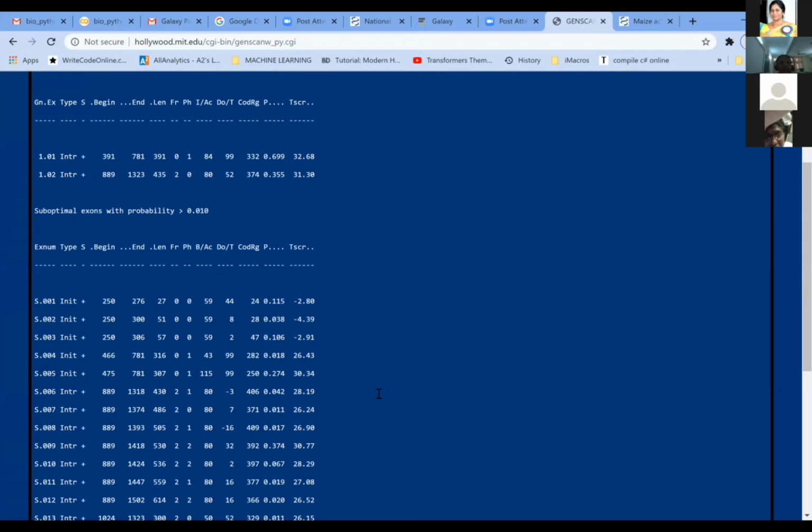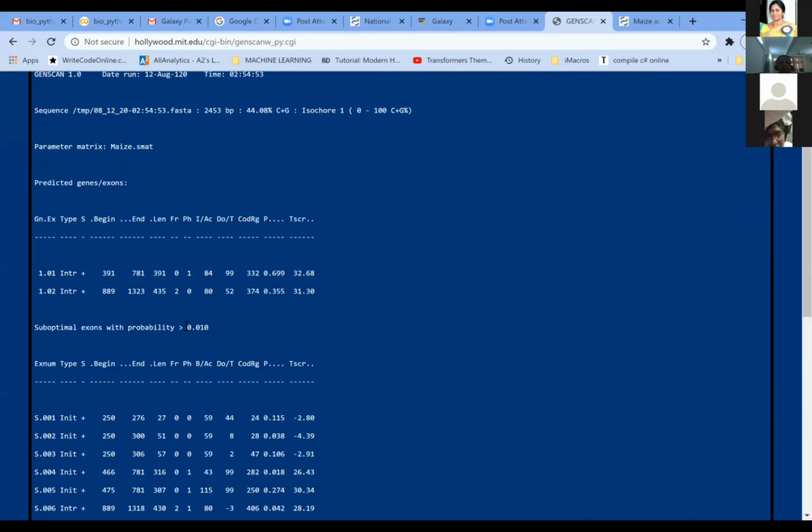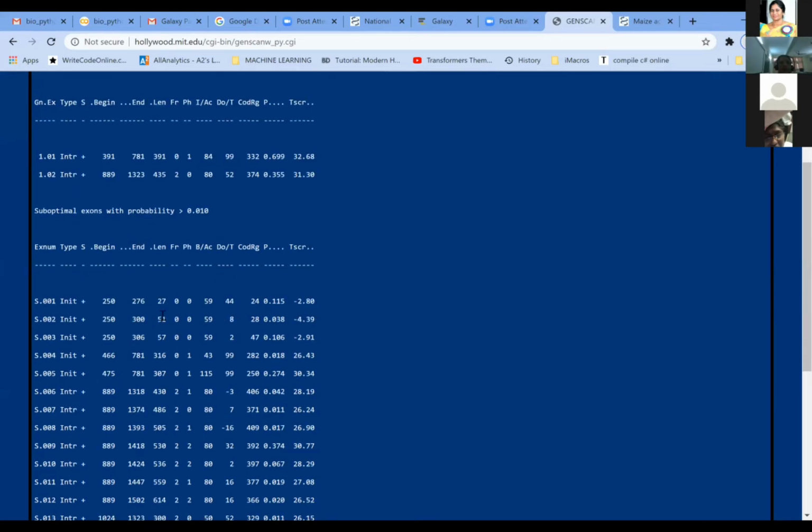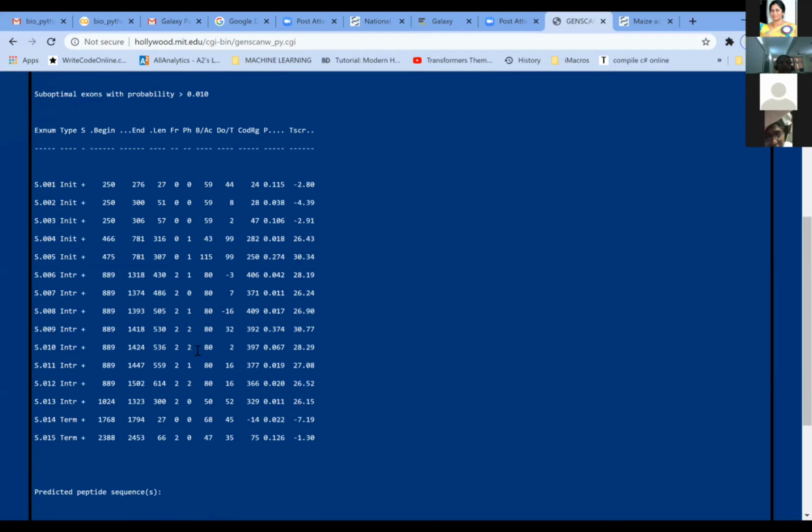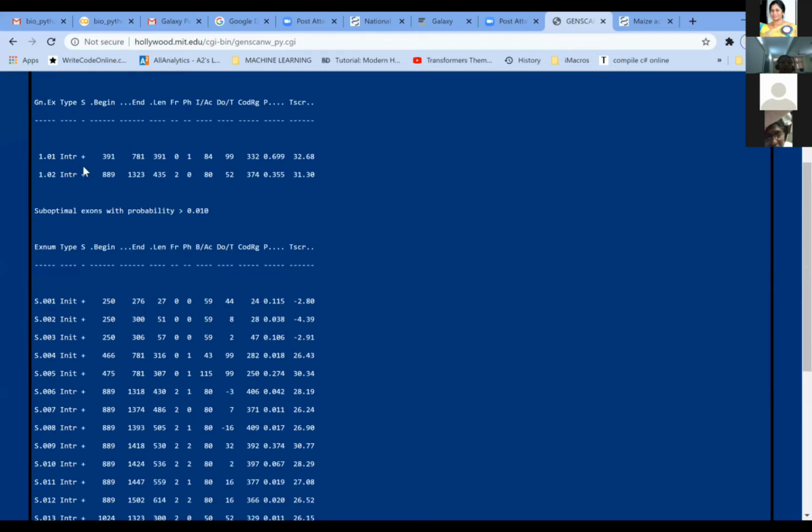Previously we saw only internal exons and these two numbers. Now when you have reduced the cutoff to 0.01, it is also showing some more probable exons that could be there in the particular genome. Here we saw INTR, and here we are seeing INIT.